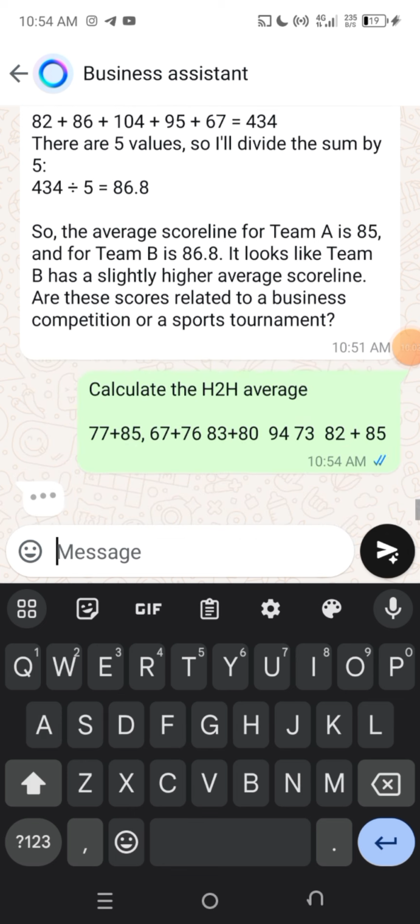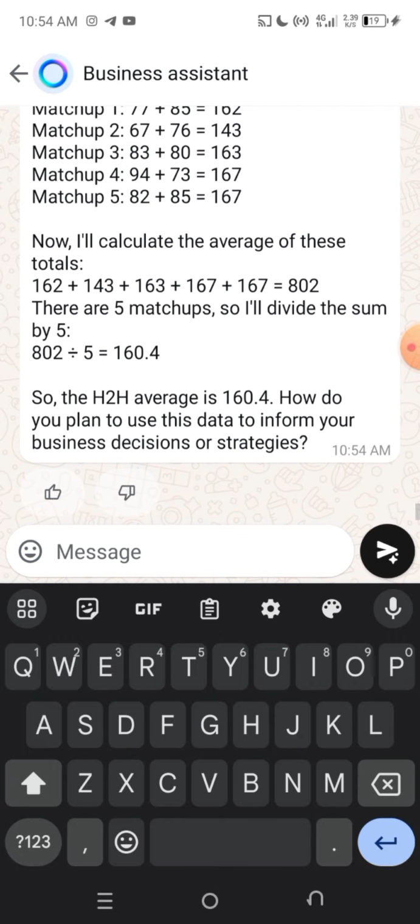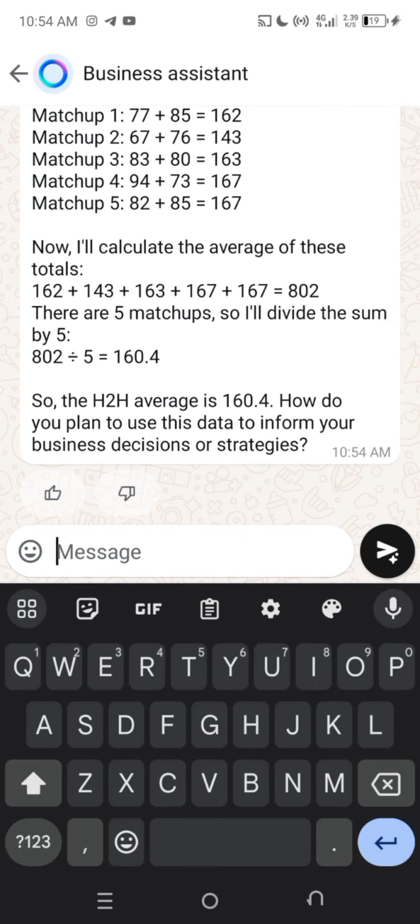Now that I've written all the numbers for their average, I just have to send it to the AI, right? The AI is going to make the calculations for you. Make sure you watch everything carefully, and this is what you're going to be getting, right?